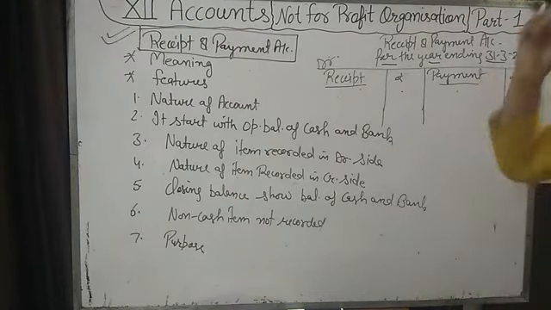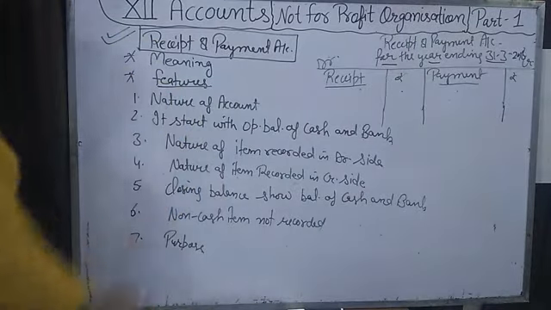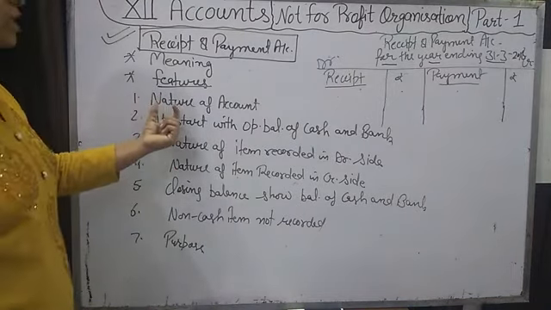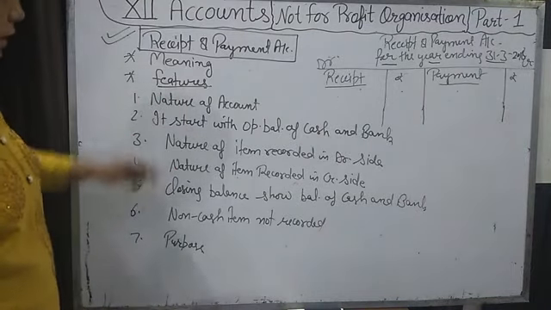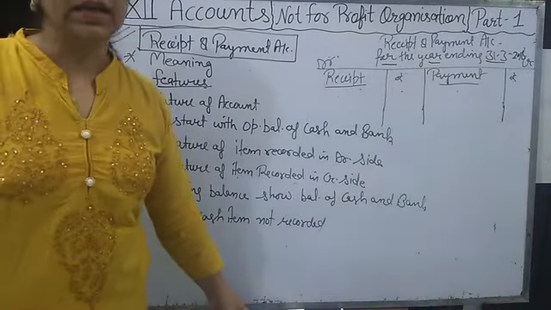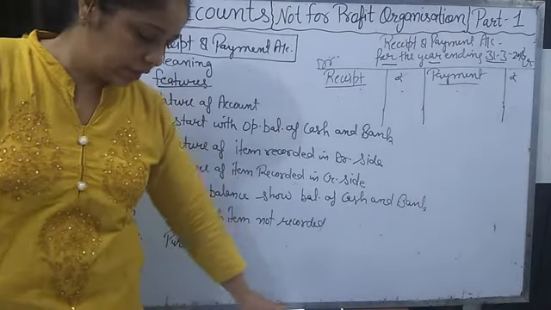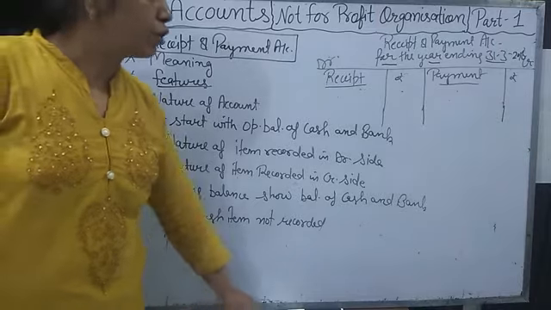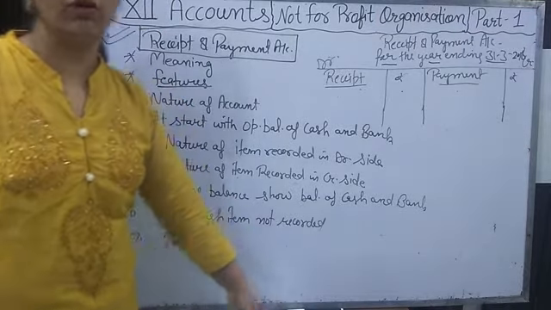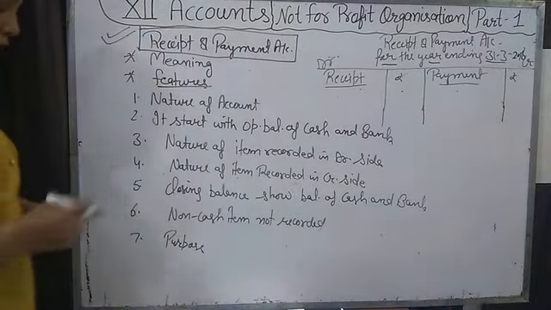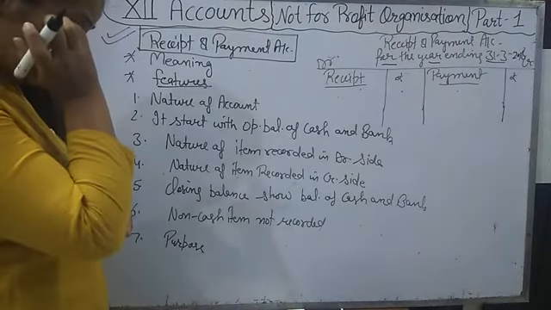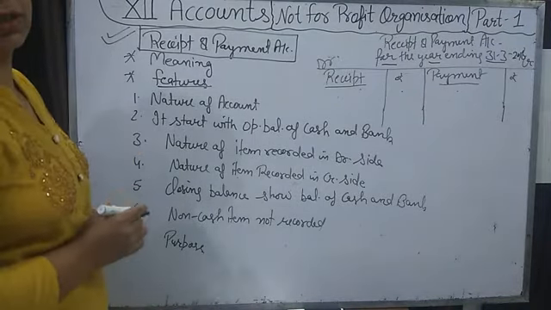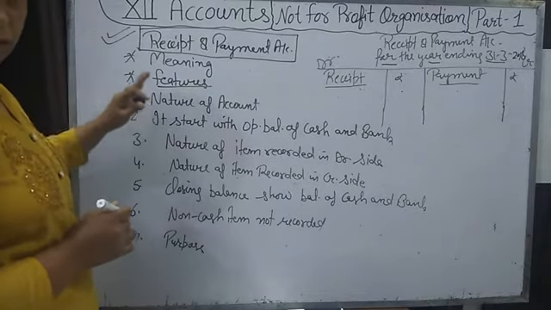Okay, so first, we will discuss the features of the receipt and payment account. First is the nature of the account. This is a real account. The nature of the receipt and payment account is real. The rule followed for recording in a real account is: debit what comes in and credit what goes out. So this rule is followed.